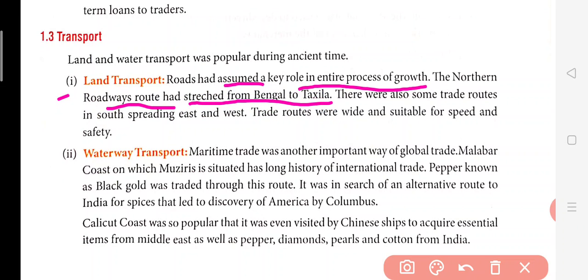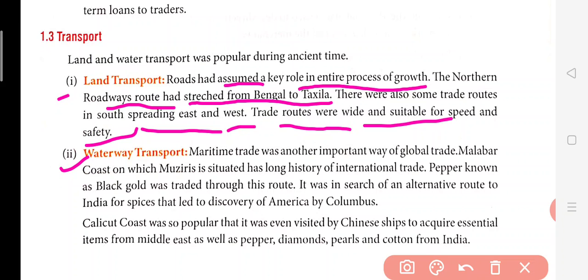Now, Takshila is a university. It's a place which is now located in Pakistan, which was established by Chandragupta Maurya under the guidance of Kautilya. So from Bengal to Takshila, there were also some trade routes in the south spreading east and west. Trade routes were wide and suitable for speed and safety. So this land route was able to cater to the speedy transfer of goods from one place to the other with safety. So this is how the roadways were connected.